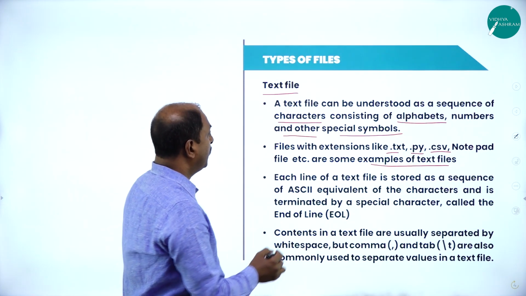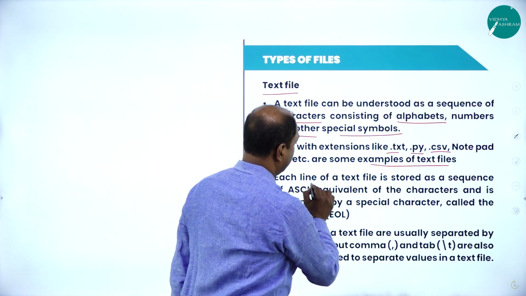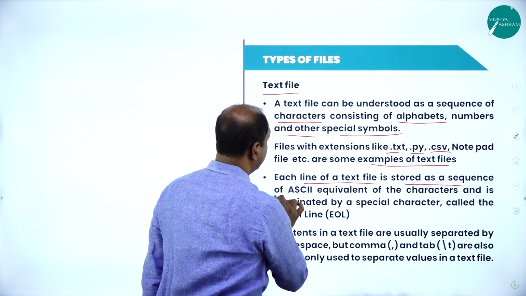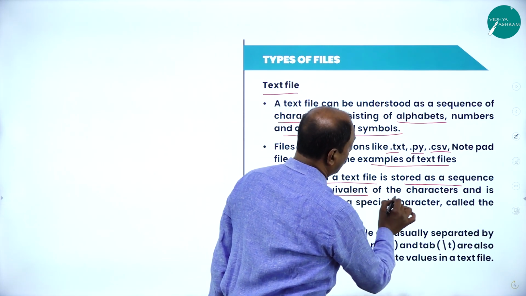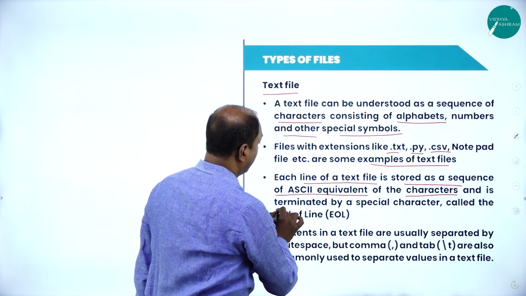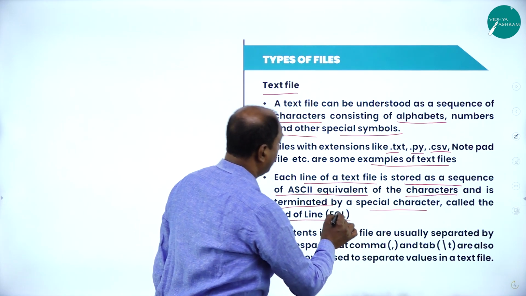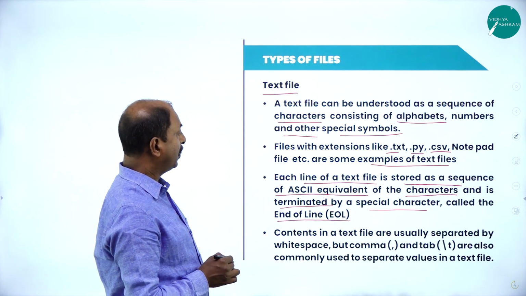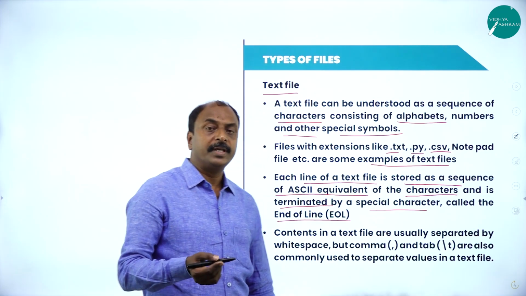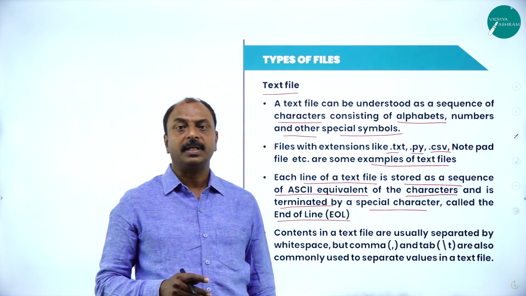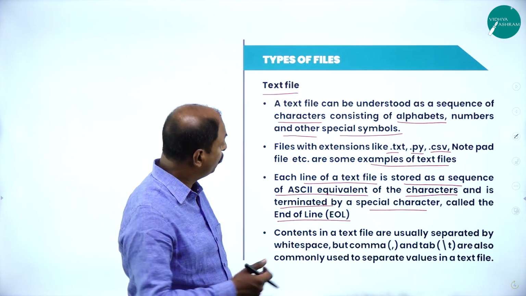Next point is each line of a text file. Each line of a text file is stored as a sequence of ASCII equivalent of the characters and is terminated by a special character called end of line, or EOL. Last year we learned the coding systems, the ASCII coding, and you might be aware of Unicode.